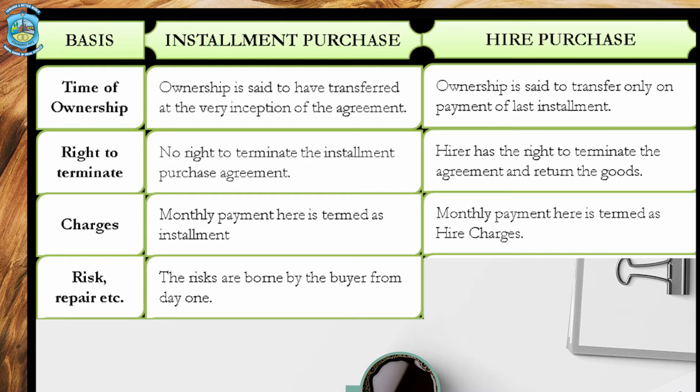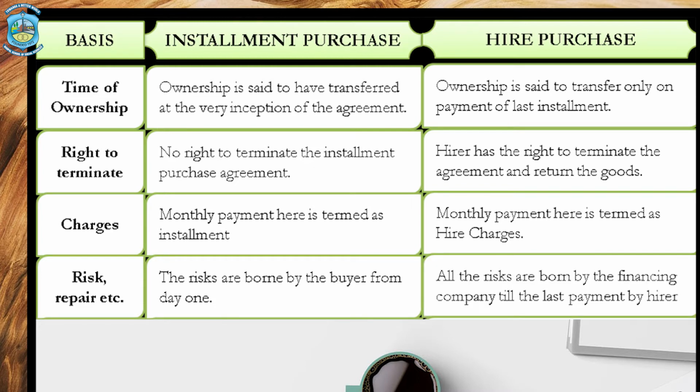Whereas in case of hire purchase system, since the ownership itself has not been transferred by the seller to the buyer, therefore the risk lies in the hands of the seller only. So if any risk or loss arises, it has to be borne by the seller, the vendor, not by the buyer. Even the repairs are to be done in due course by the seller only.